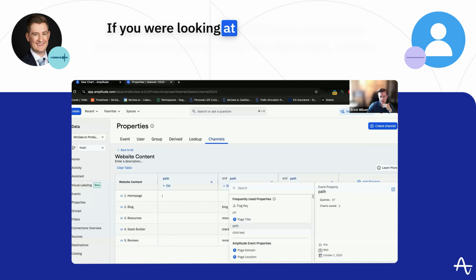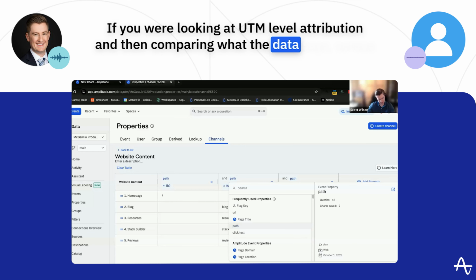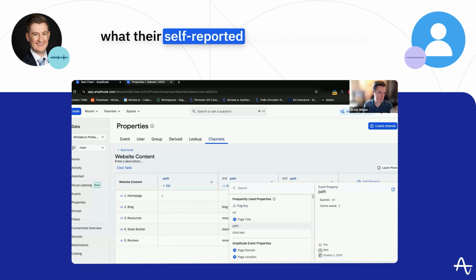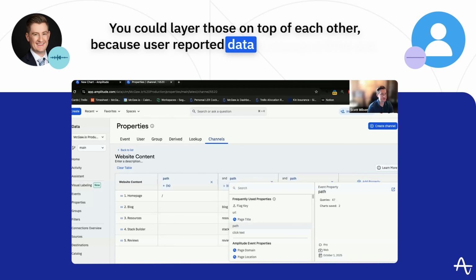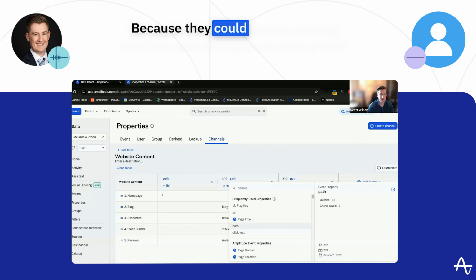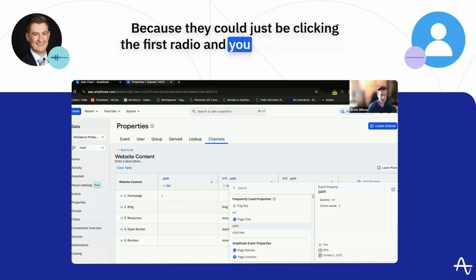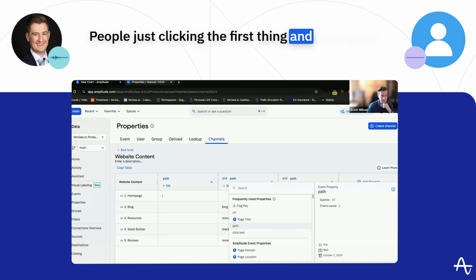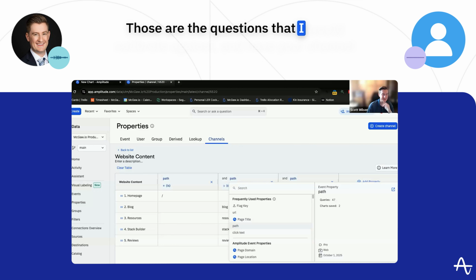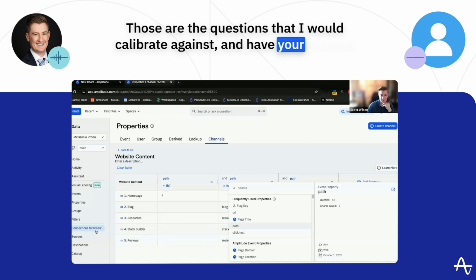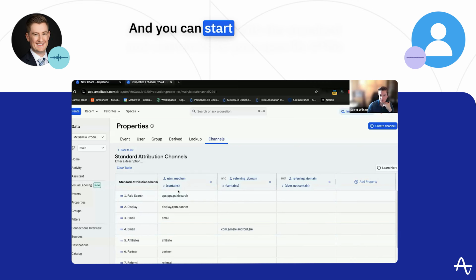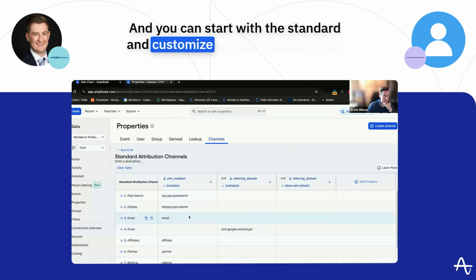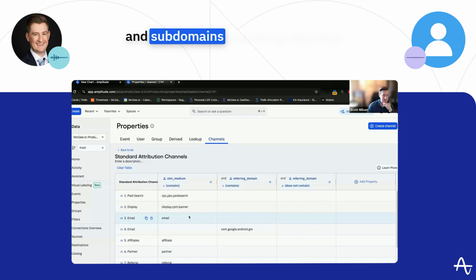If you were looking at UTM level attribution and then comparing what the data says versus what their self-reported attribution source is, you could layer those on top of each other, because user reported data is always a little sus because they could just be clicking the first radio, and you can look at that. People just clicking the first thing and moving on. Those are the questions that I would calibrate against, and have your channel groupings be as definitive as possible. And you can start with a standard and customize to your specific UTMs and subdomains and things like that.